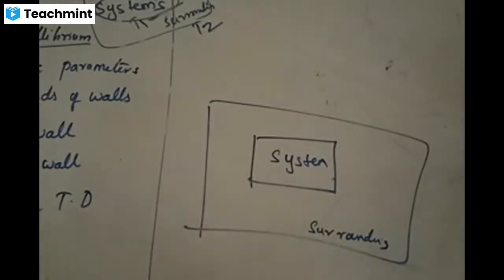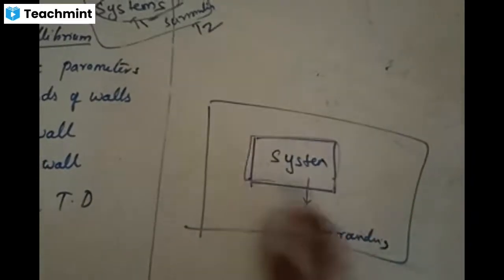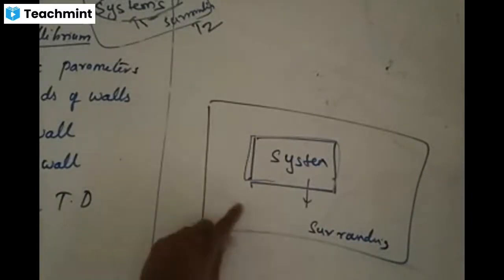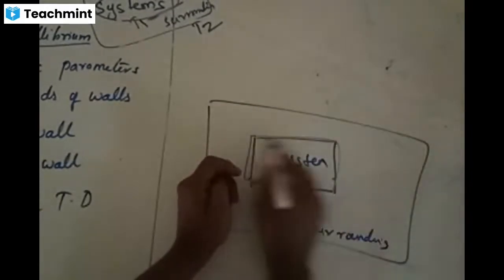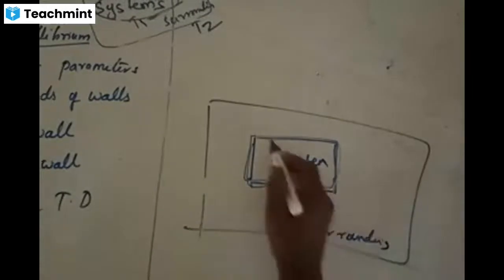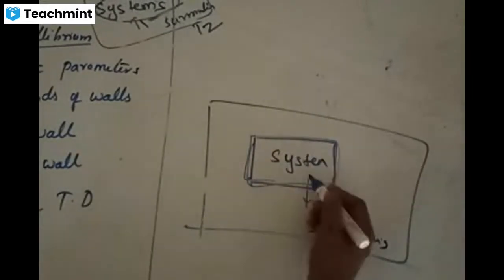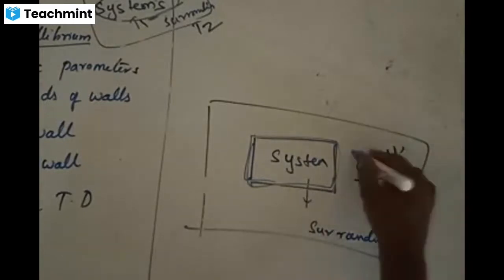First and foremost, for the system to interact with the surroundings, there is some separation between these two things. Yes or no? There is some separation between system and surroundings. If the system is water and this is the air, the water is placed in a beaker. The border of that system is called a wall.